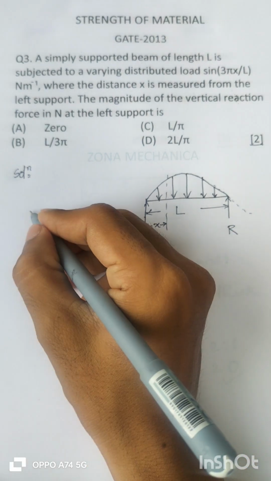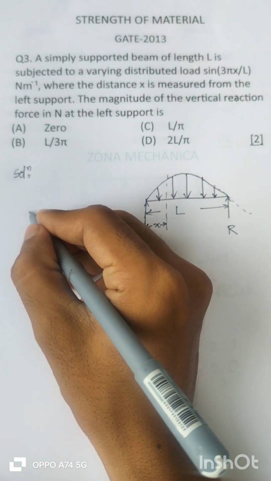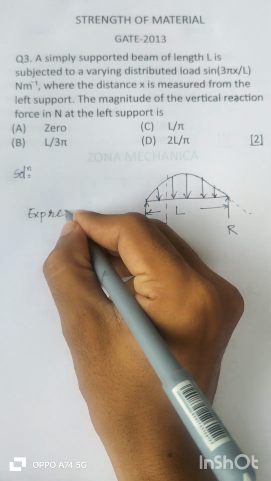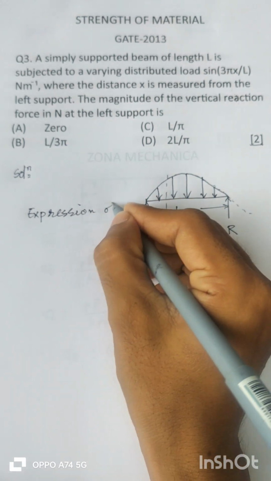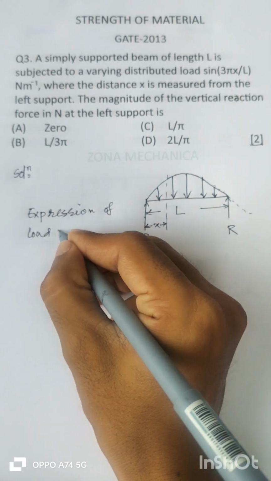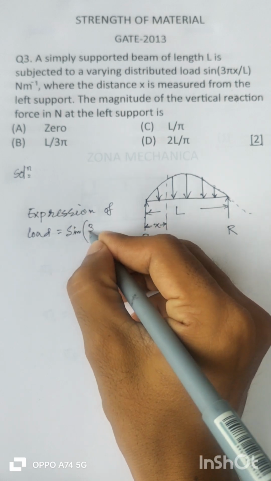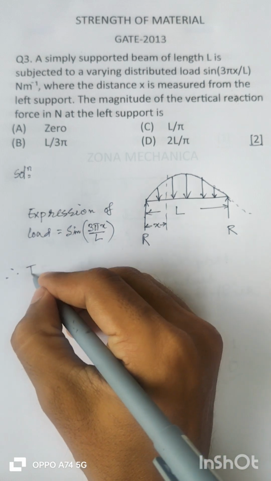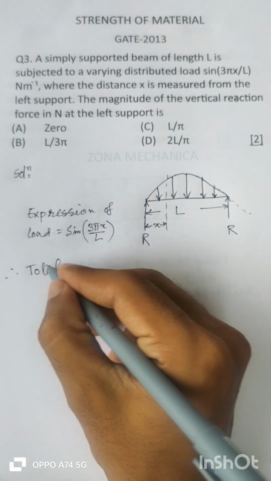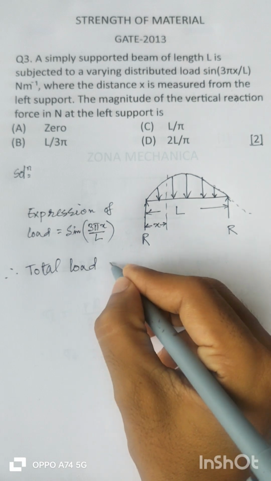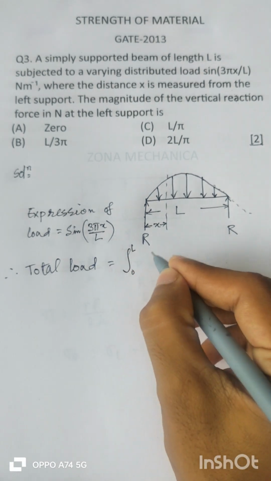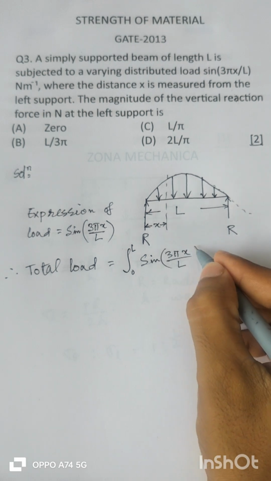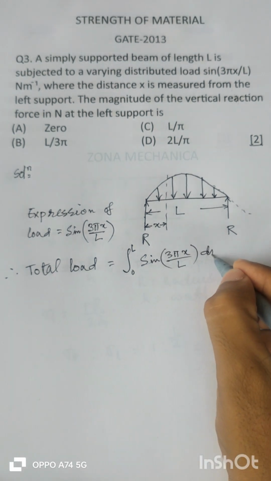Now the expression of load given is sine of 3 pi x by L. Therefore the total load on the beam will be the integral from 0 to L of sine of 3 pi x by L dx.